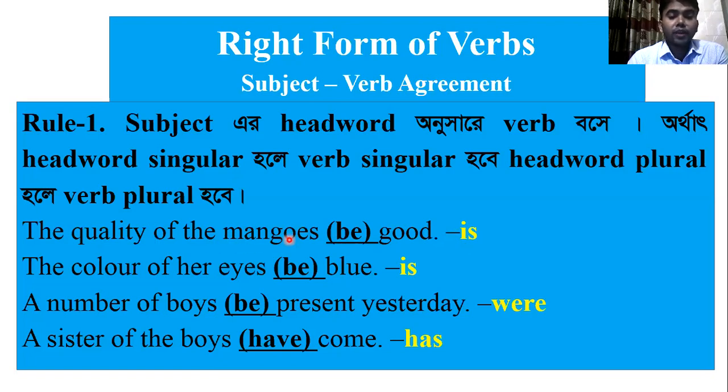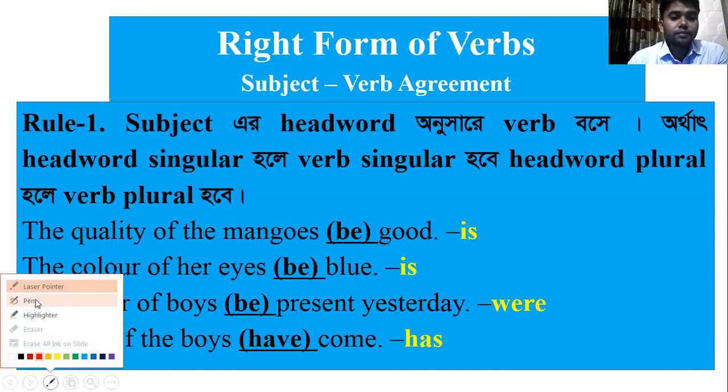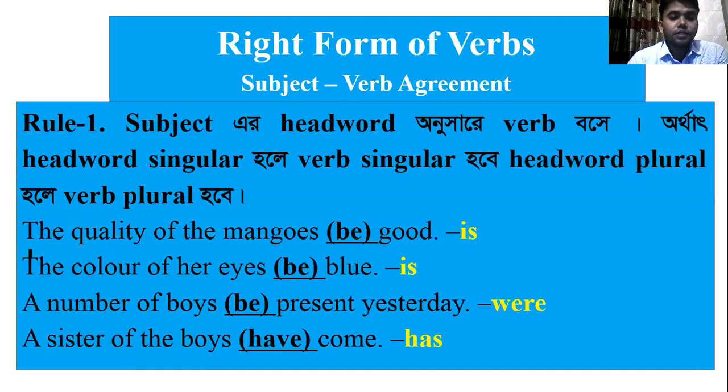In the quality of mangoes, the head word is quality. Here, the quality is the head word of the sentence. The quality of mangoes. কার quality গুণ? তো আমের গুণগত বিষয়কে এখানে বলা হয়েছে.